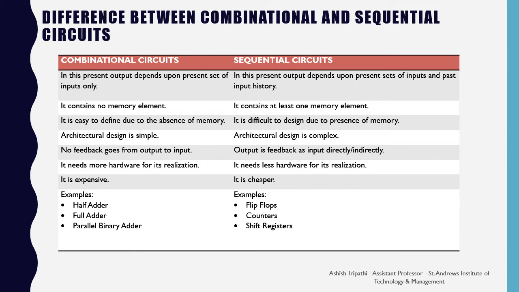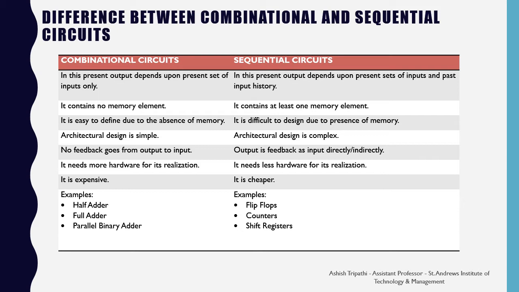In the combinational circuit, it is easy to design due to the absence of memory, but the sequential circuit requires a more difficult design due to the presence of the memory element. The combinational circuit has a very simple architectural design. The sequential circuit, because of the presence of the memory element, has a complex architectural design. There is no feedback from the output to the input in the combinational circuit, but in the sequential circuit, the past output is fed back as input directly or indirectly to the present input.